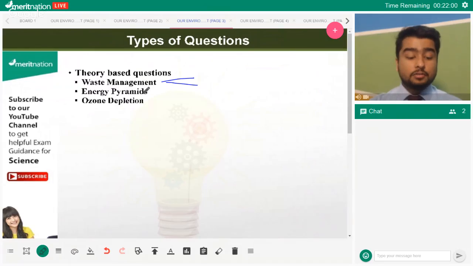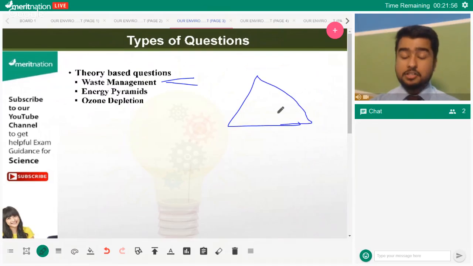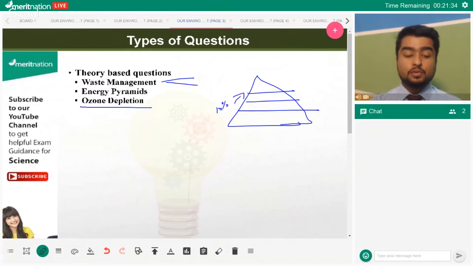Okay. Now talking about energy pyramids, it's simply a relation between the producers, primary consumers, secondary consumers, and tertiary consumers, right? So this is how I'm drawing a good diagram, but you should too. And why do we draw it in this shape? Because we know that only 10% of energy is passed. Then questions regarding ozone depletion can be asked. So make sure that you do remember that.